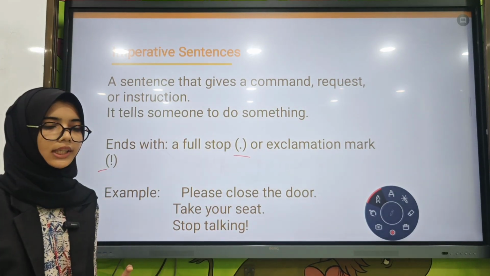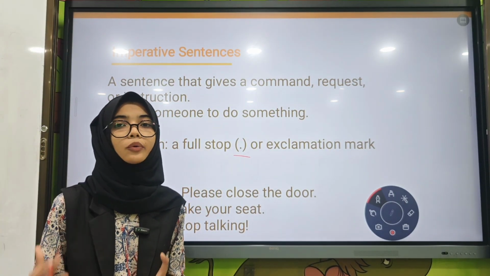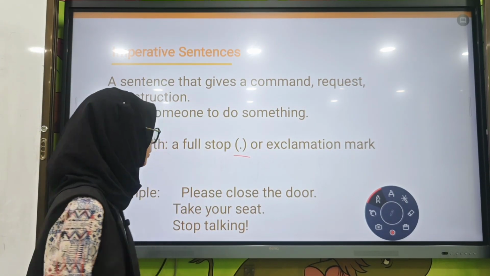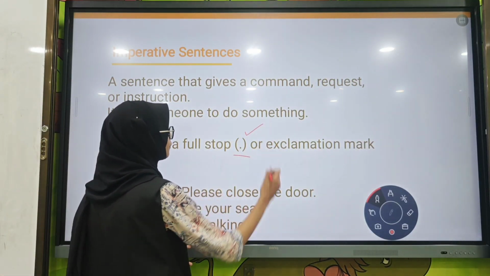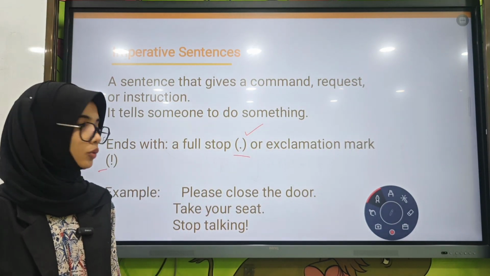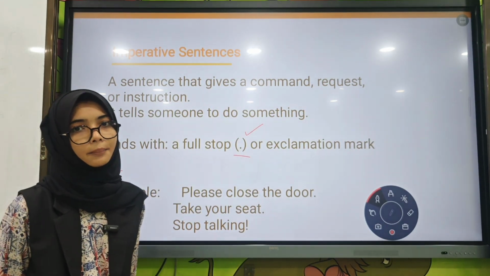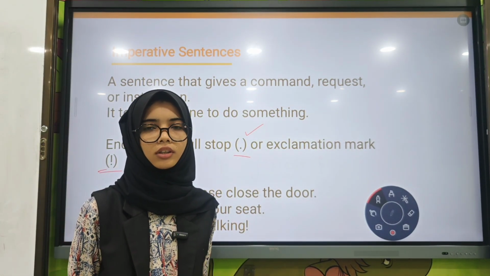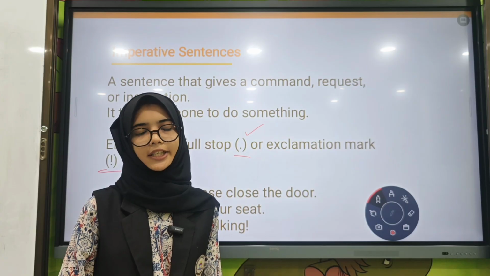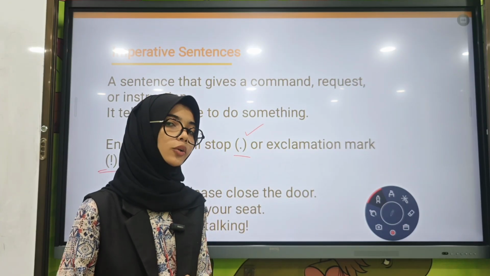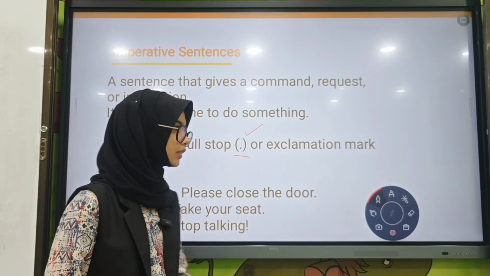When it is a request, which is neutral, polite, then we use a period. But for a command, we use an exclamation mark, like close the door, shut up, this kind of sentence. At that time, we use an exclamation mark.